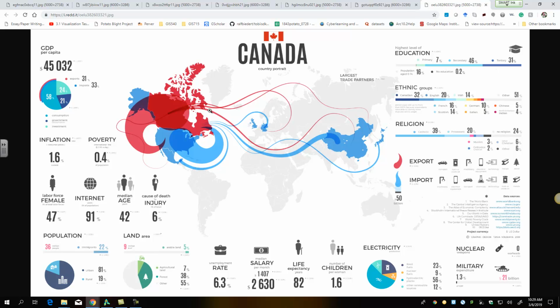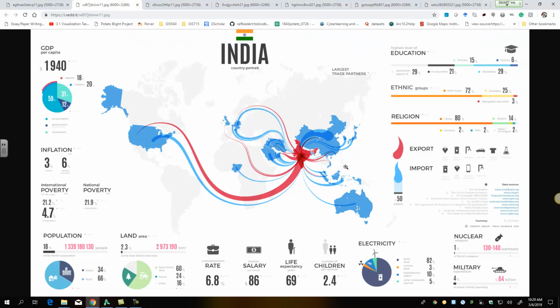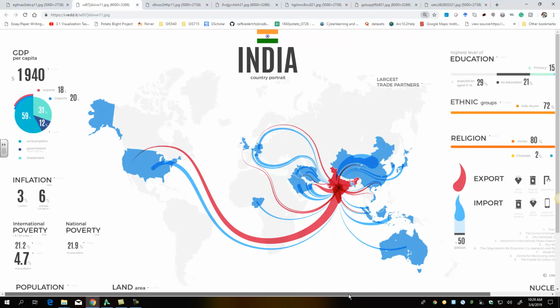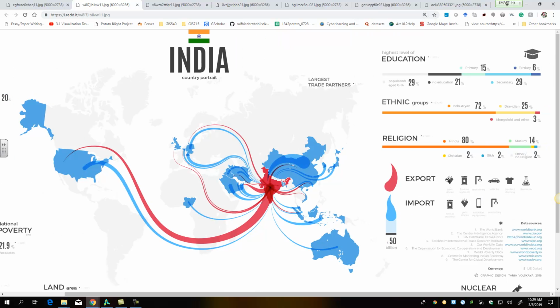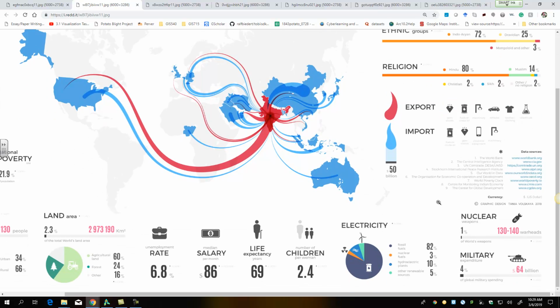Yes. What were some of the imports and exports with India? Sorry, let me go back. Yeah, the exports and imports are again shown in this kind of legend. The exports are gemstones, fuels, machinery, vehicles, textiles, and chemicals. And the imports are fuel, gemstones, electrical components, and machinery. Different gemstones. Different fuels. They have the median salary, unemployment rate, life expectancy, everything.